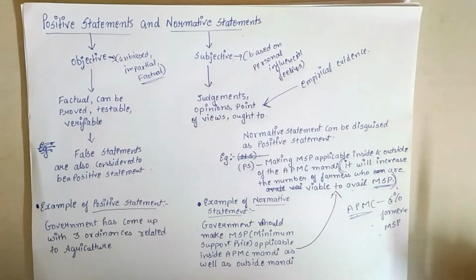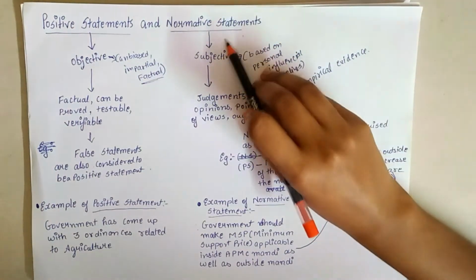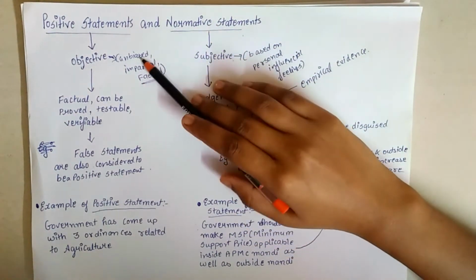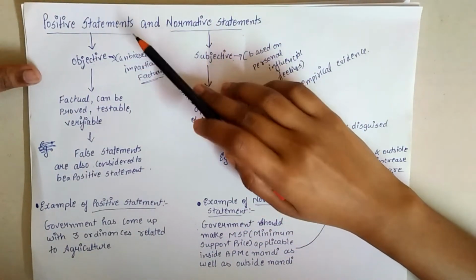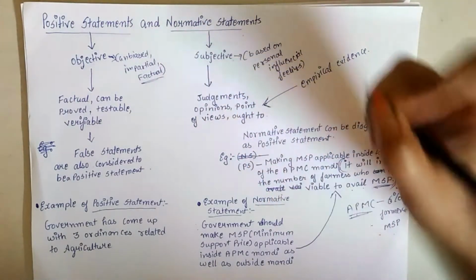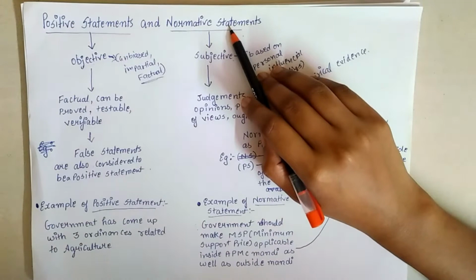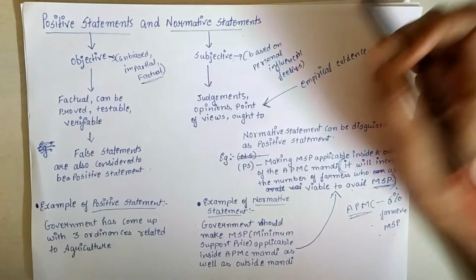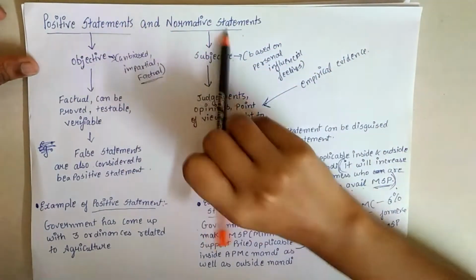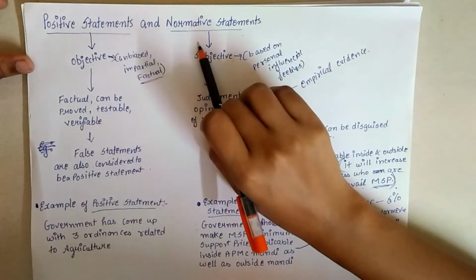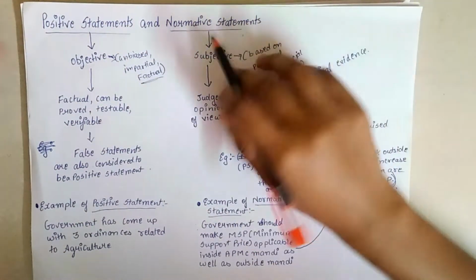So in this video, we are going to understand what positive statements and normative statements are. In economics, positive statements are referred to as positive analysis, and normative statements as normative analysis. Why are these analyses or statements used, and how are they used?